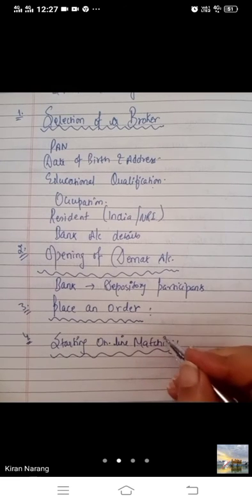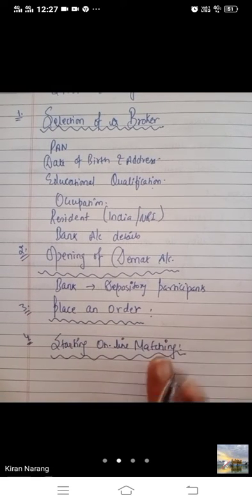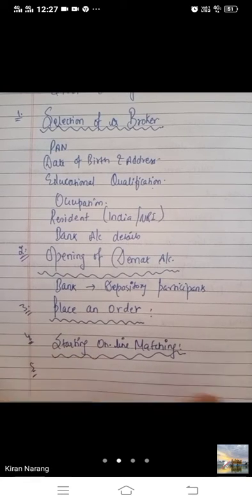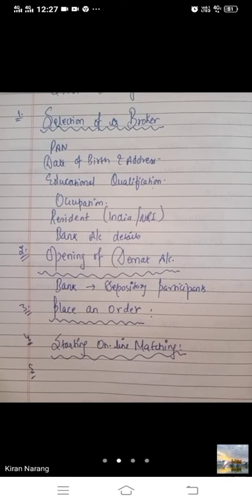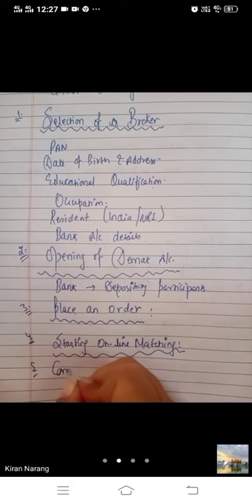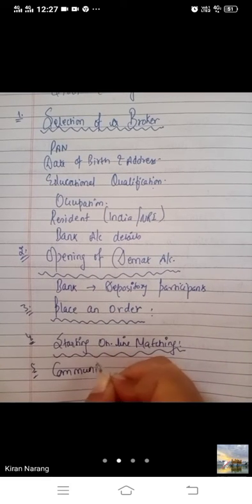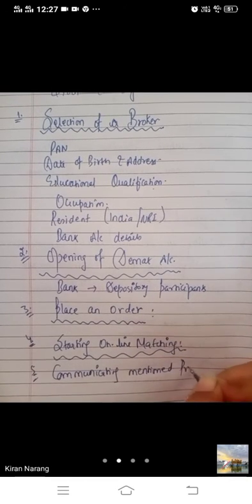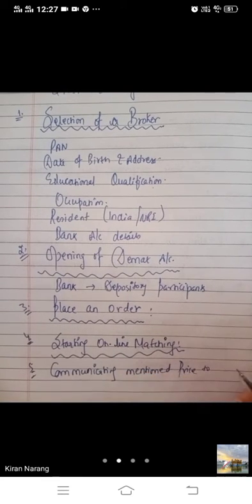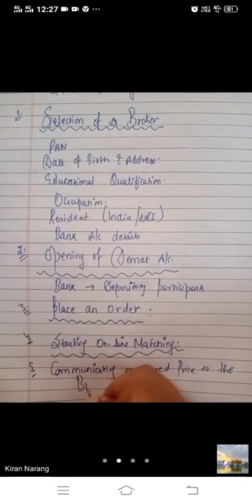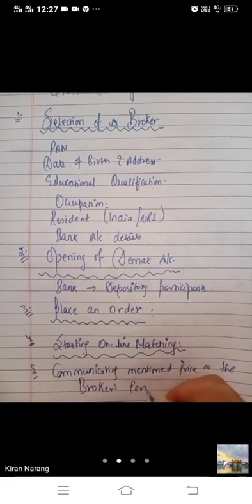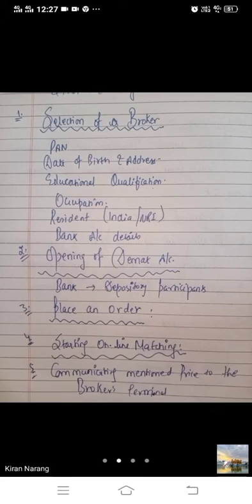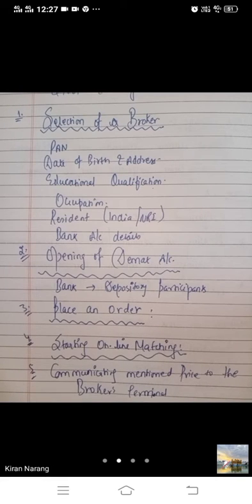Then he will do the matching: which company and which price is available at what time. He will start matching online. Then if there is a match, it is communicated to the broker's terminal. When the shares can be bought or sold at the price mentioned, it is communicated to the broker's terminal and the order will be executed electronically.